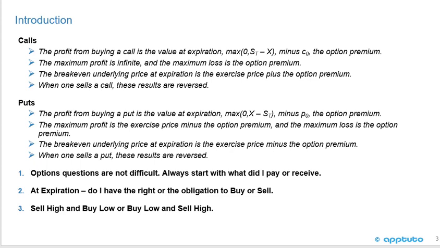So I've put 3 points here in bold. Option questions are not difficult. Always start with what did I pay or what did I receive? And then at expiration, do I have the right or the obligation to buy or sell? And remember just the basic concept, sell high and buy low, or buy low and sell high, and these questions become not all that difficult.